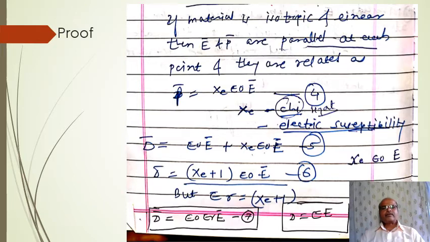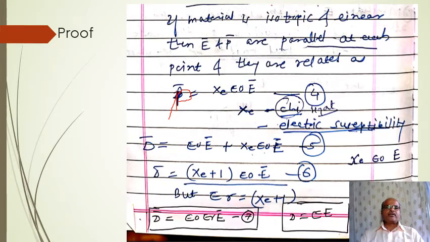If material is isotropic and linear, then E and P are parallel at each point, and they are related as P is equal to Xe into epsilon 0 E. This Xe is denoted by Chi, and is known as electric susceptibility.